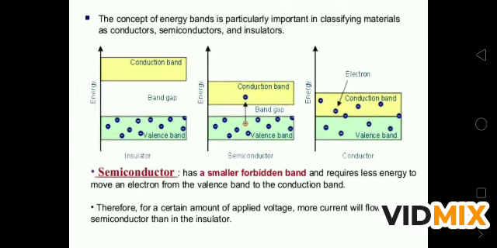If you see your NCERT, there is a difference given between the resistivity and conductivity of semiconductors, insulators, and conductors. That is a very important part, and you have to go to that page and also make notes on what the resistivity and conductivity are for metals, semiconductors, and insulators.